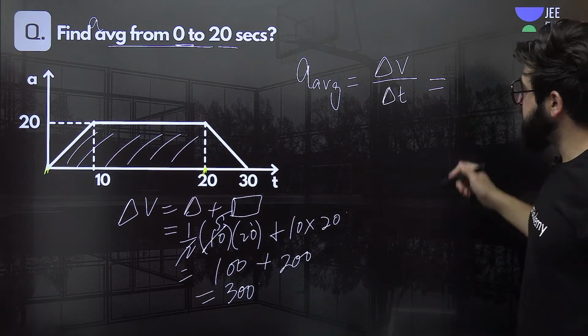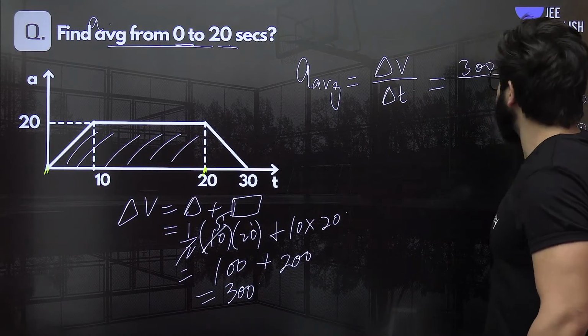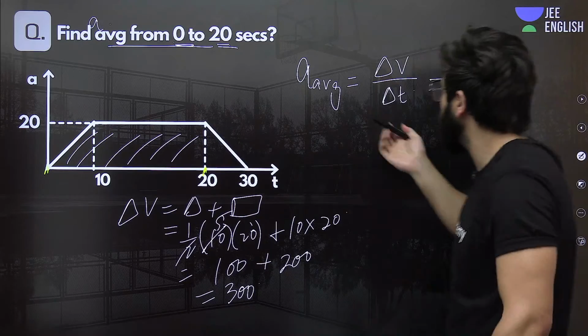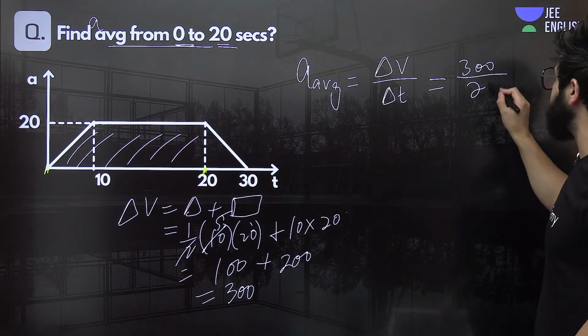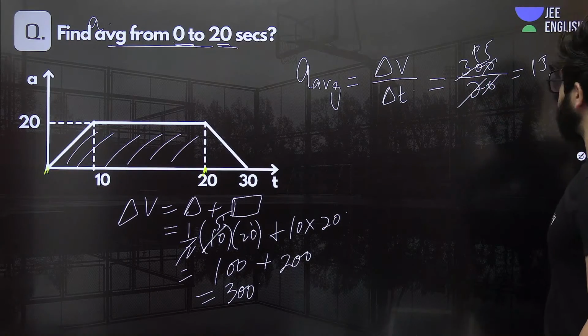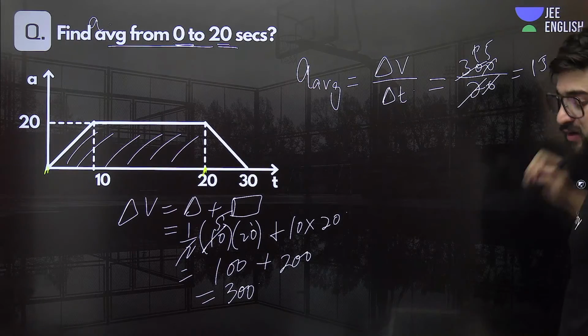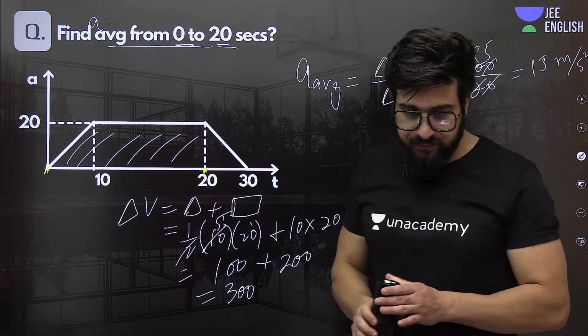Now the change in velocity is 300. So we can put it over here: 300 upon the change in time, 20 minus 0, because you have to find from 0 to 20. That is 20. This will cancel off to 15. So it comes out to be 15 meters per second squared. How 300, man? Okay.